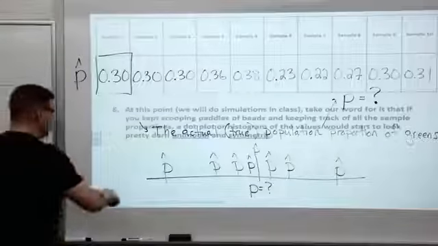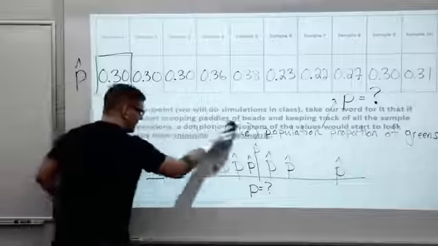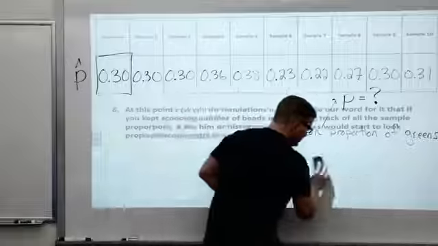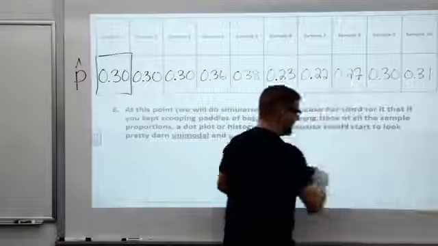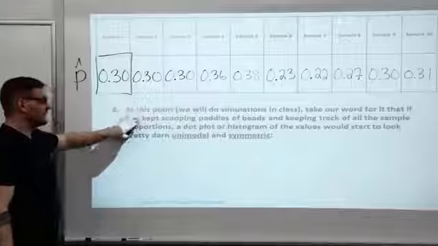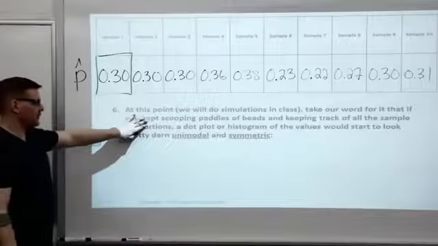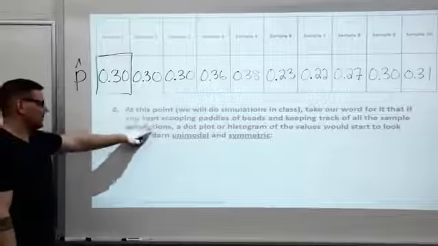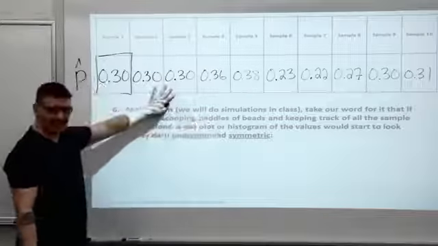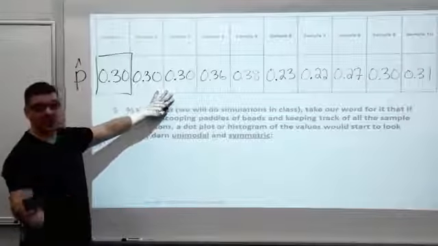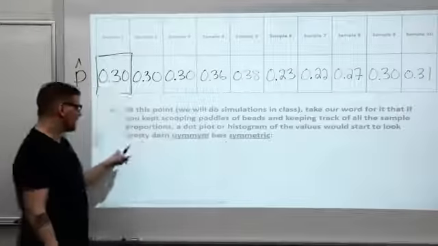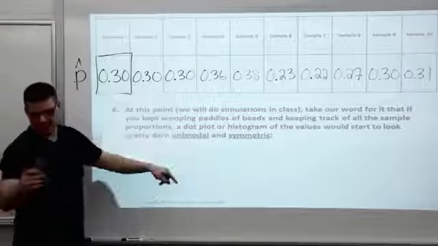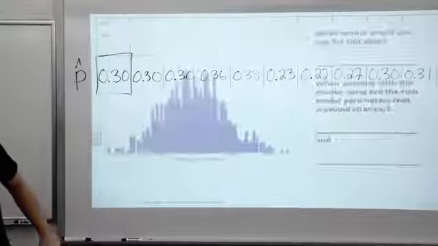All right, at the top of the next page, at this point, we'll do some more simulations in class, probably on the computer to speed it up. It takes a little time to even collect those scoops of beads. At this point, take our word for it that if you kept scooping paddles of beads, kept keeping track of the numbers, and made a dot plot or a histogram, with 10 you won't see much. Do it 100 or 1,000 times. That histogram is going to start to look pretty darn unimodal and pretty darn symmetric. And you already see the punchline in the notes. I'll reveal it here on the screen.